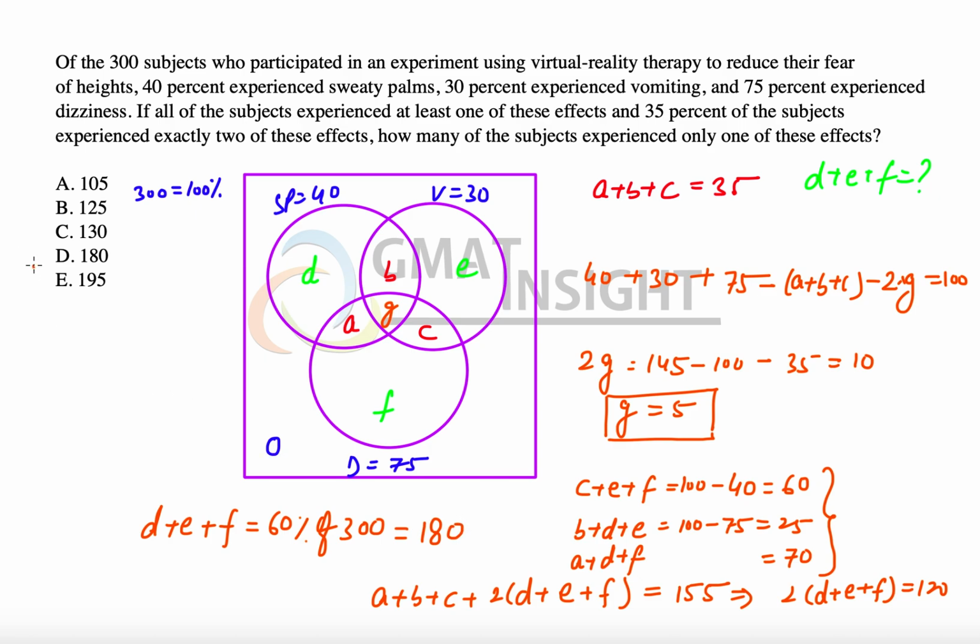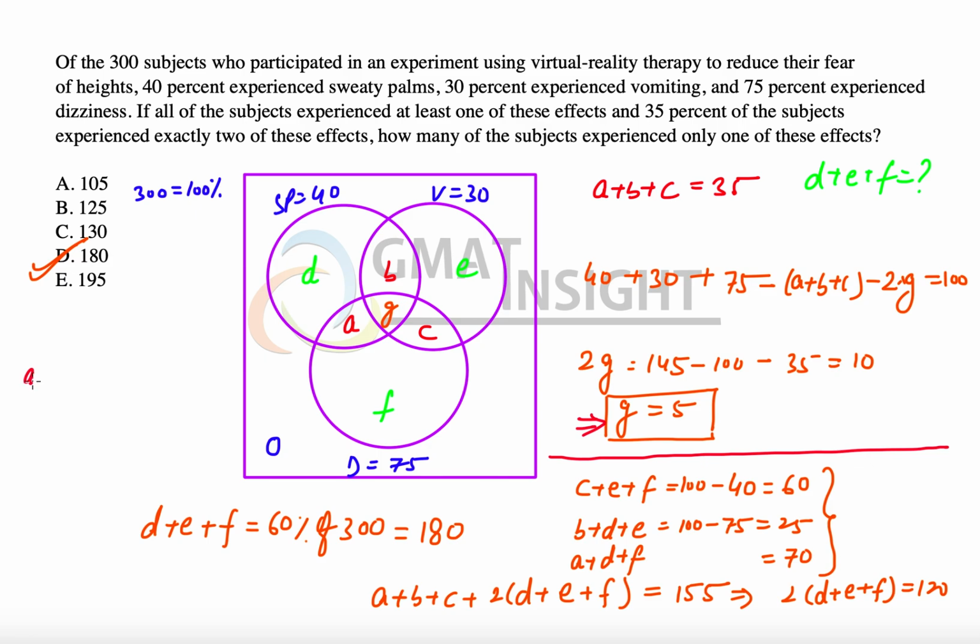So this is one way. In fact, while solving this, I could quickly understand that there are two methods that I have touched upon. One method is clearly right below this line, what I've done. And the second method is using this. When we found the value of G is equal to 5, I could have simply added all of them and equated that to 100, because the next step could have been the addition of all of them.